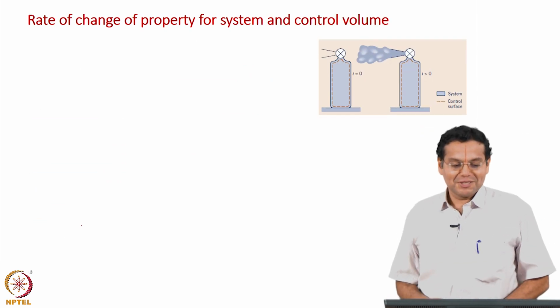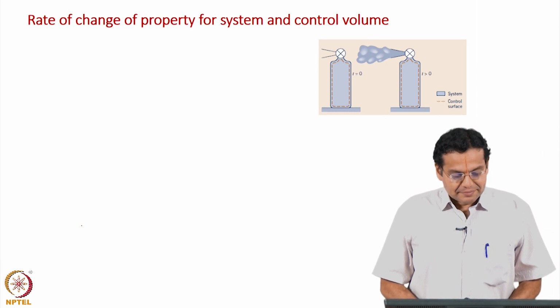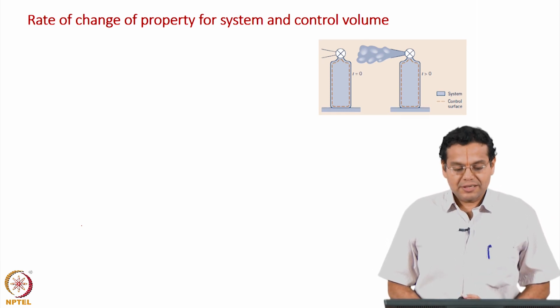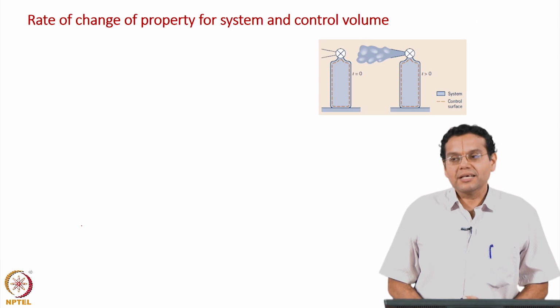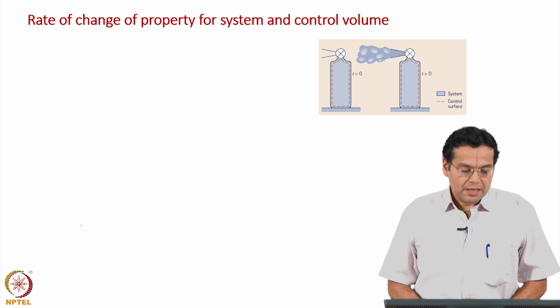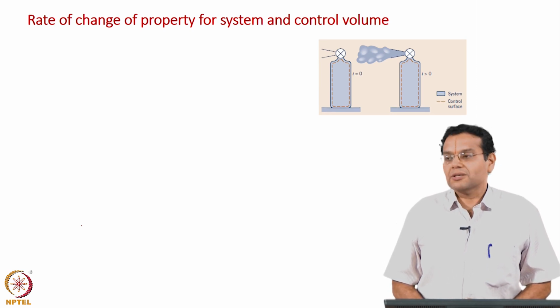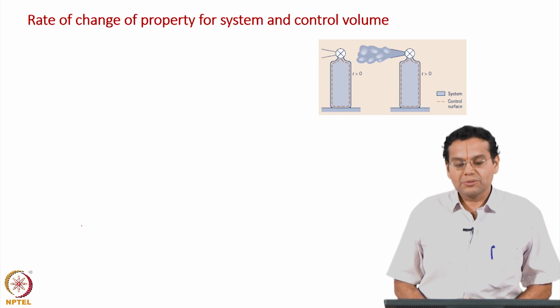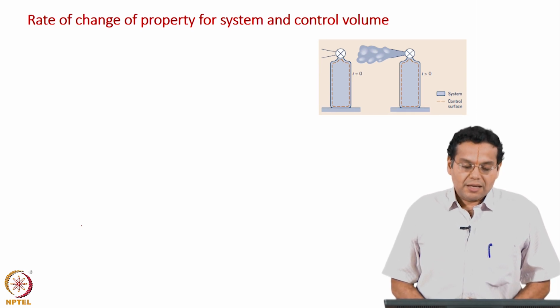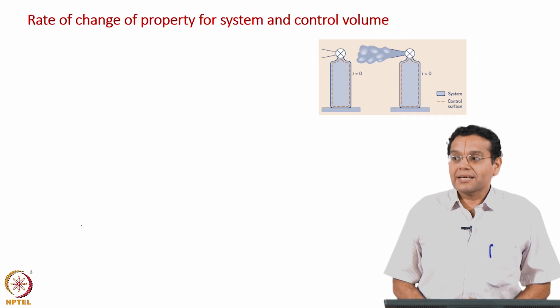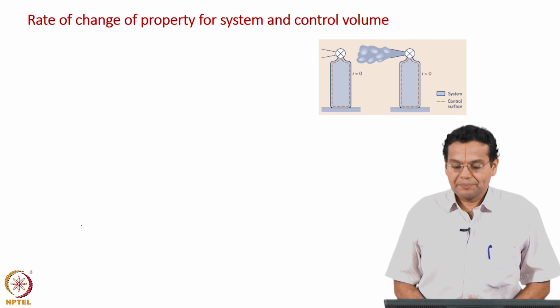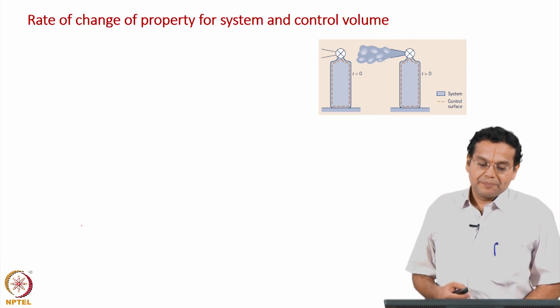So, having introduced extensive property and then intensive property, let us move on to see how we express the rate of change of property for a system and a control volume. Why do we do this? The objective of the Reynolds transport theorem is to relate these two rates of change.